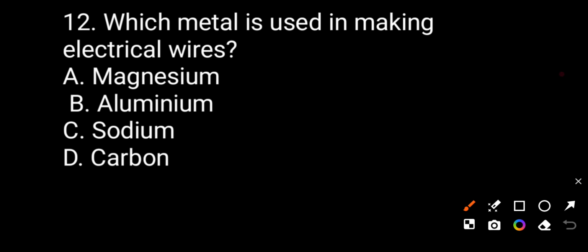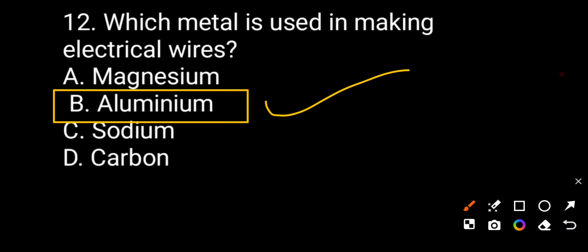Now question number 12. Which metal is used in making electrical wire? Option A, magnesium. Option B, aluminum. Option C, sodium. Option D, carbon. The correct answer will be B. Aluminium is the metal which is used for making electrical wire.